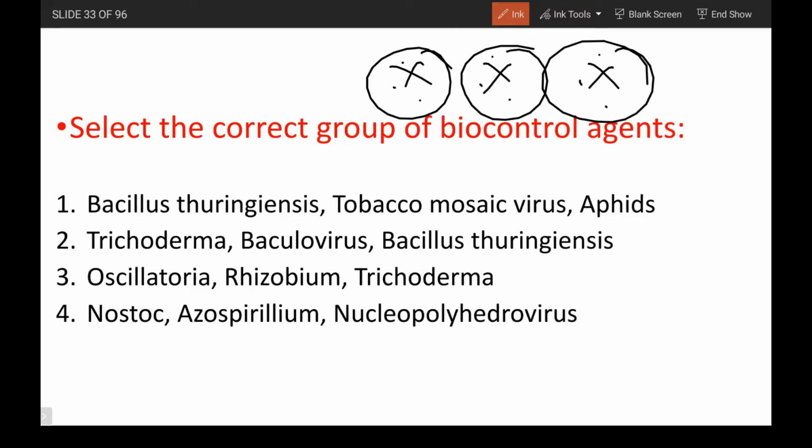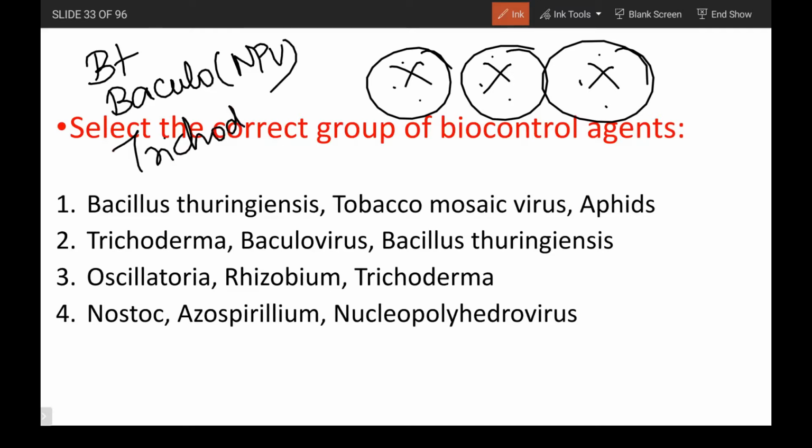So what are the biocontrol agents present? What are the biofertilizers? What are the pests available? All these are present. Biocontrol agents are only three: Bacillus thuringiensis, baculovirus, or you call it NPV, nucleopolyhedrovirus, and the third is Trichoderma.